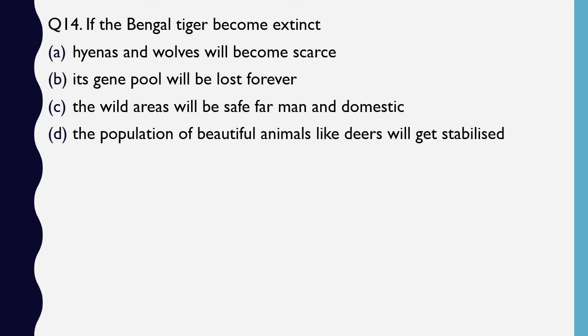Question number 14. If the Bengal tiger becomes extinct, hyenas and wolves will become scarce, its gene pool will be lost forever, the wild areas will be safe for the man and domestic animals, the population of beautiful animals like deer will get stabilized. The correct answer is option B. If the Bengal tiger becomes extinct, its gene pool will be lost forever.